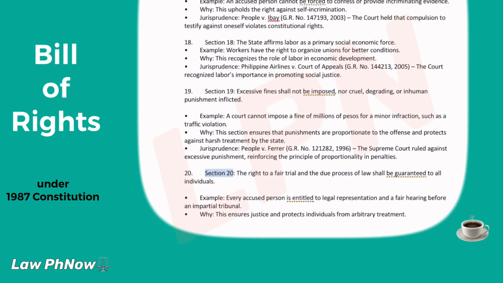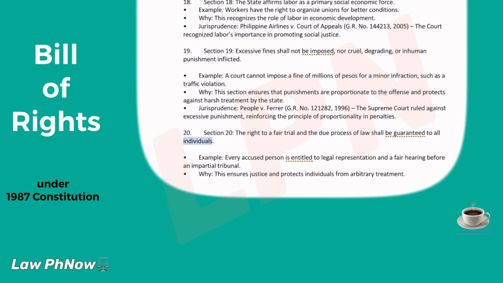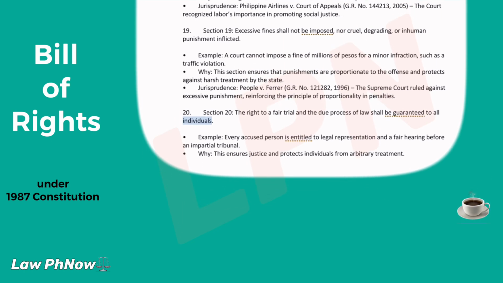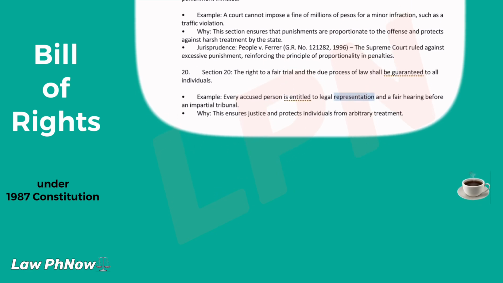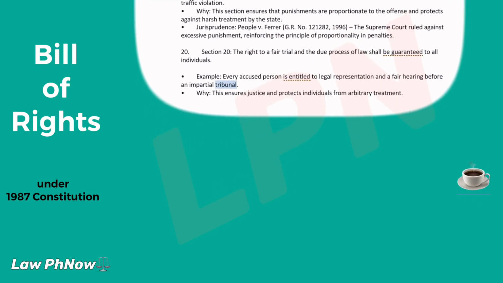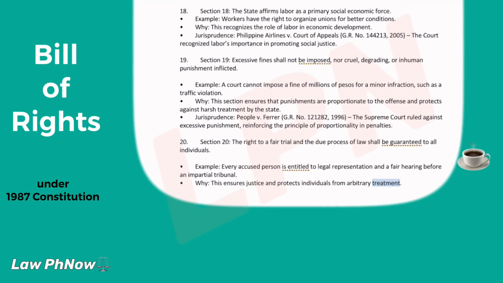Section 20. The right to a fair trial and the due process of law shall be guaranteed to all individuals. Example, every accused person is entitled to legal representation and a fair hearing before an impartial tribunal. Why? This ensures justice and protects individuals from arbitrary treatment.